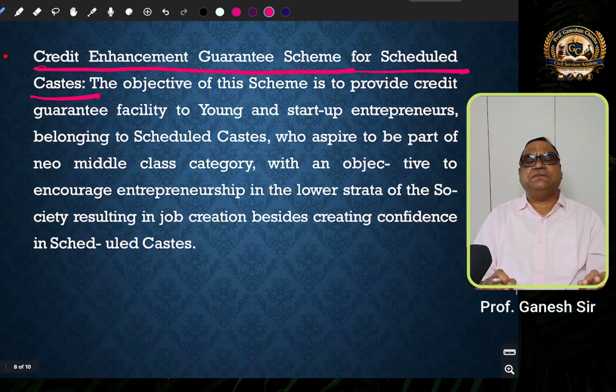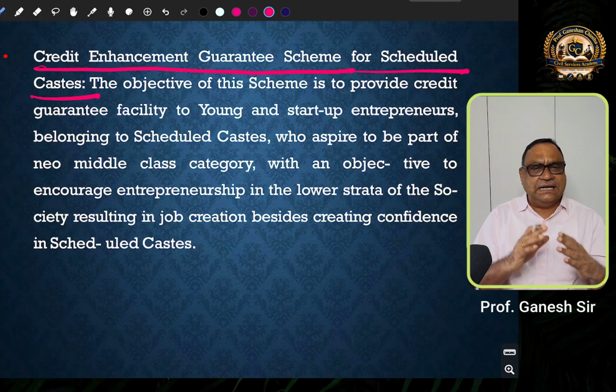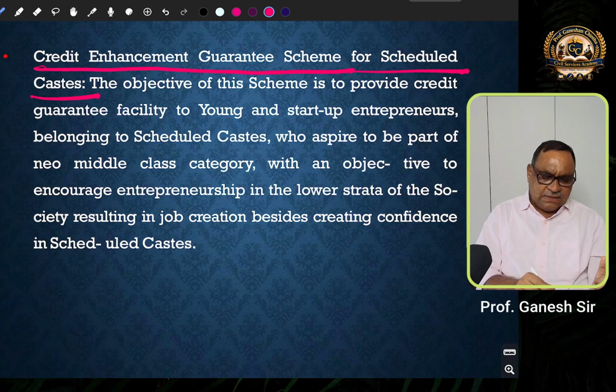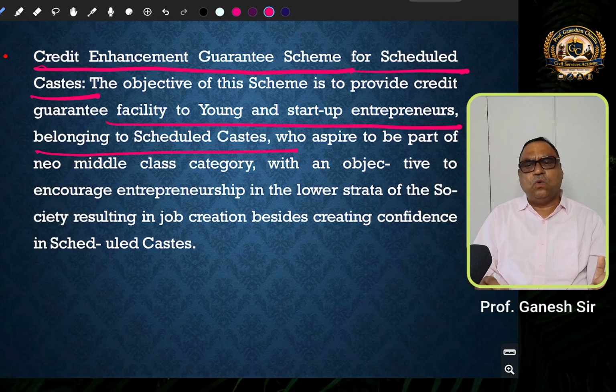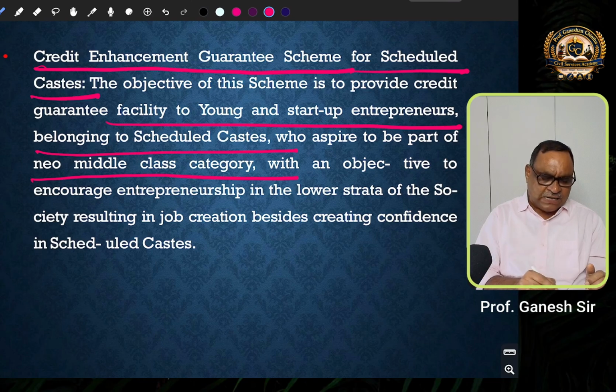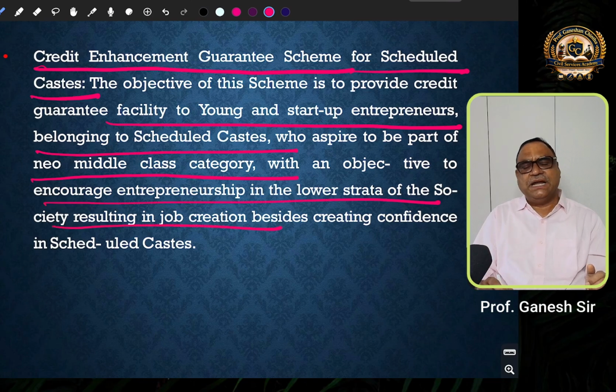The objective of this scheme is to provide credit guarantee facility to young and startup entrepreneurs belonging to scheduled castes who aspire to be part of the neo middle class category, with an objective to encourage entrepreneurship in the lower strata of society, resulting in job creation besides creating confidence in scheduled castes.